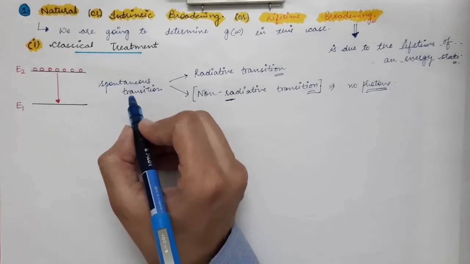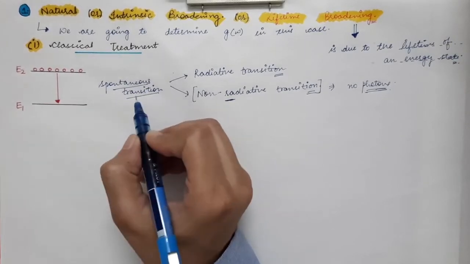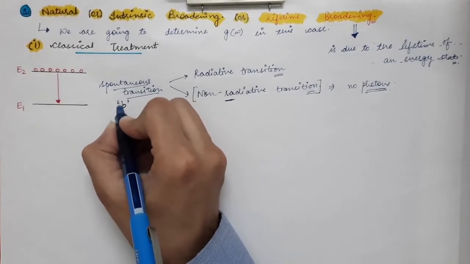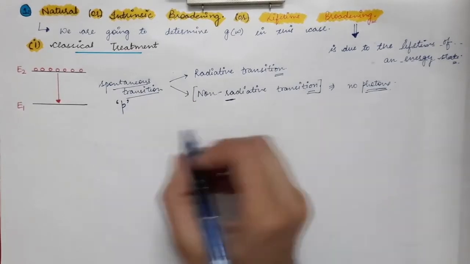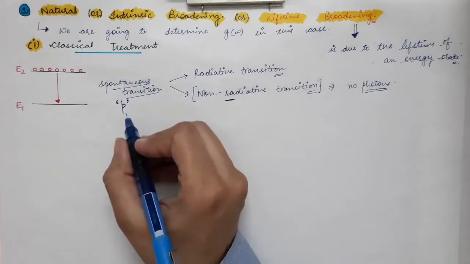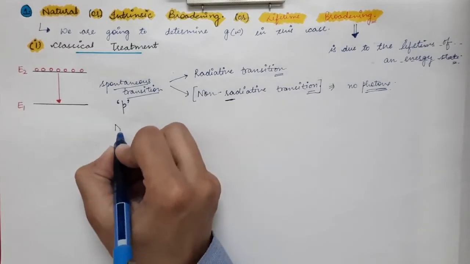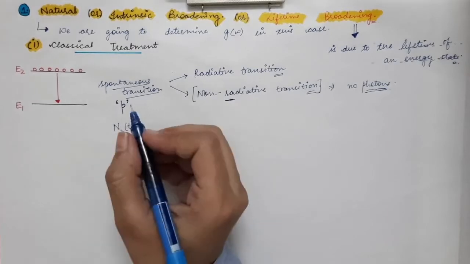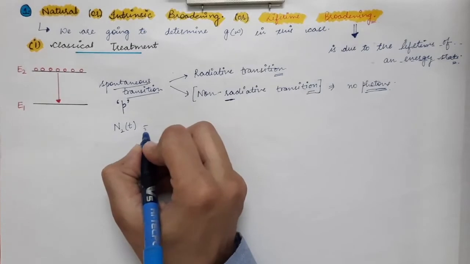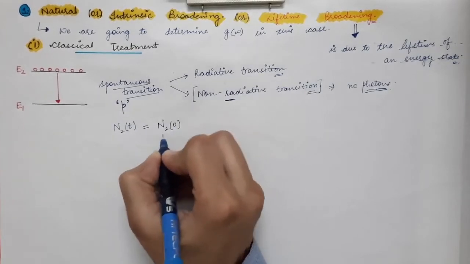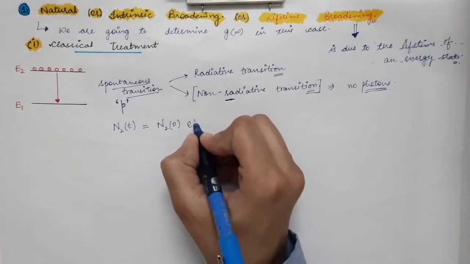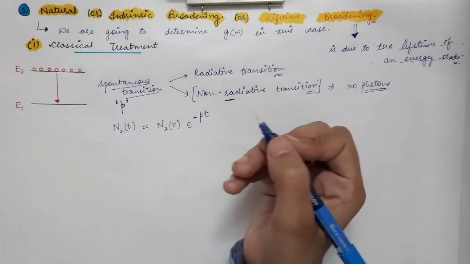Let's say the probability of the spontaneous transition per unit time is given by P. This is what we supposed in the lecture on the lifetime of an energy state. In that case, we found that the number of atoms in the excited state at any time t is given by n20, the initial number of atoms in the excited state at time t equal to 0, times e to the power minus P t.